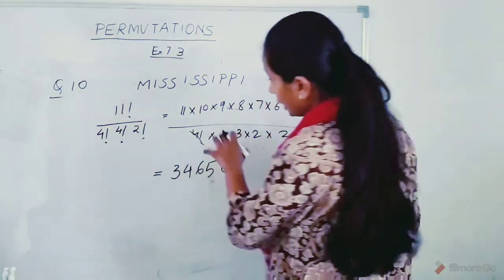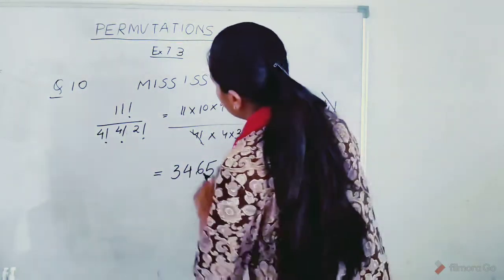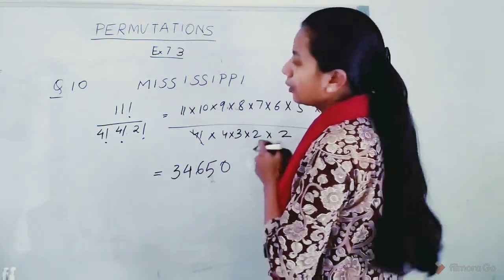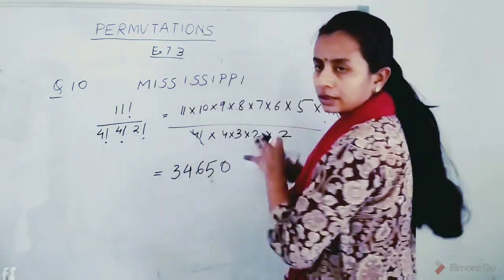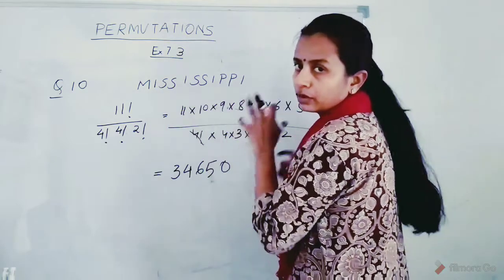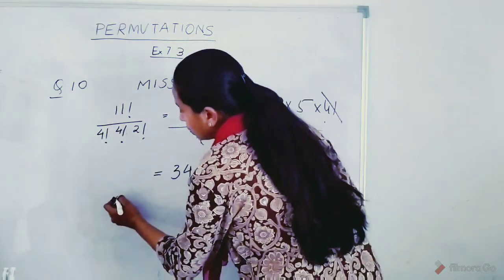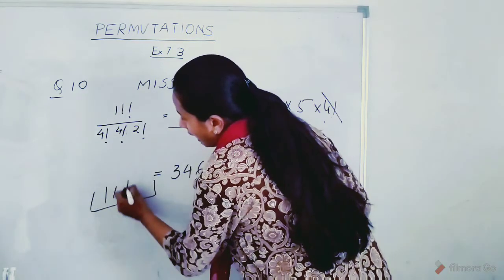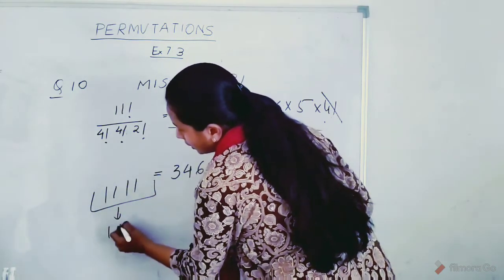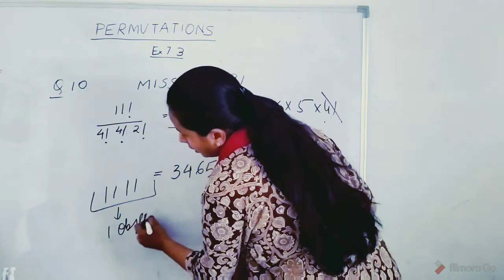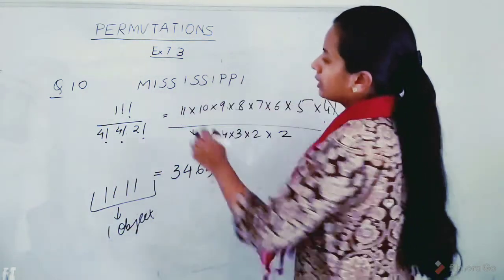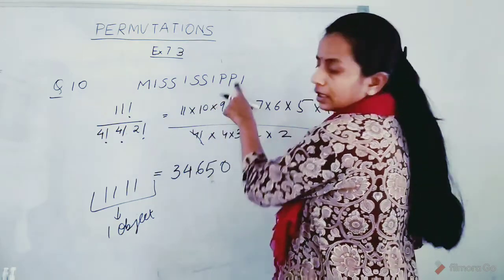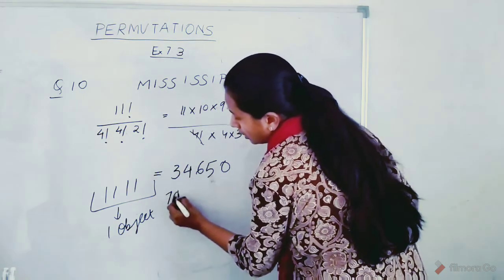Okay, now we will find out in how many words the I's come together. All the 4 I's come together. So what we will do is we will take 4 I's as one object. Leaving 4 I's, we have 7 objects.